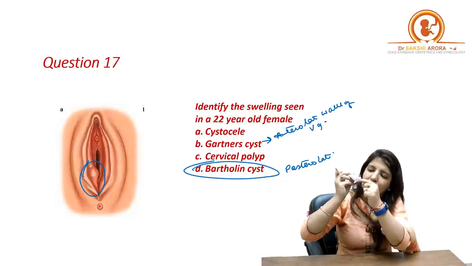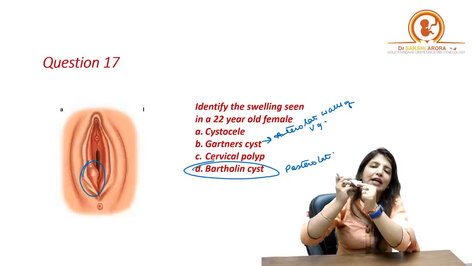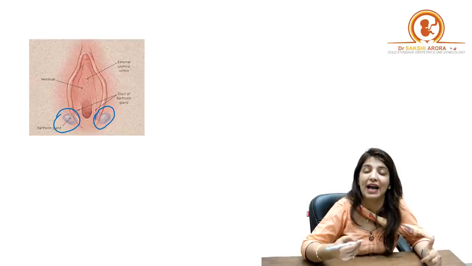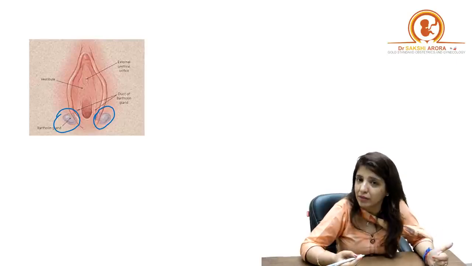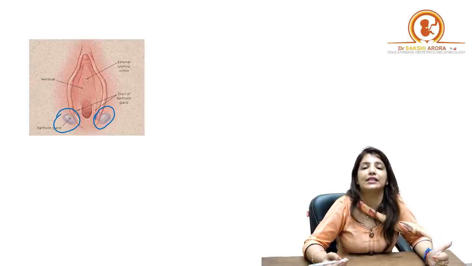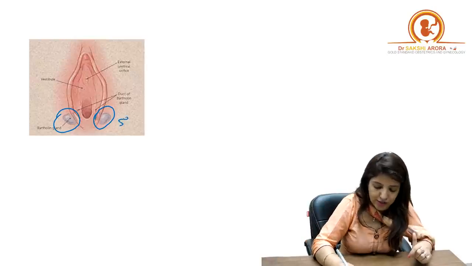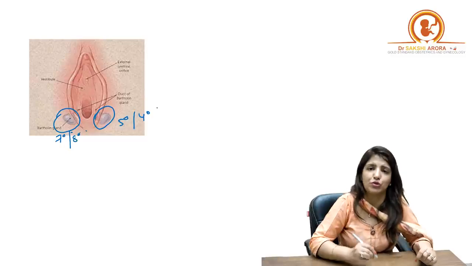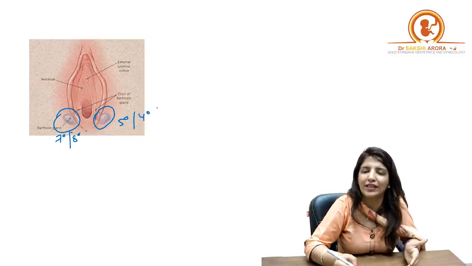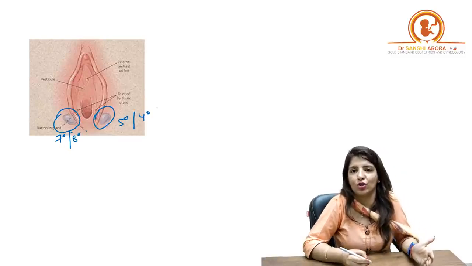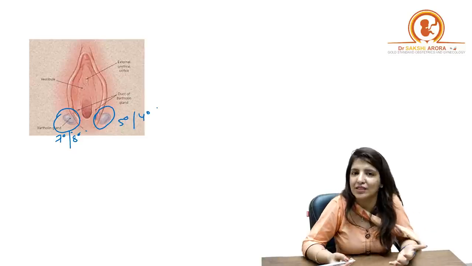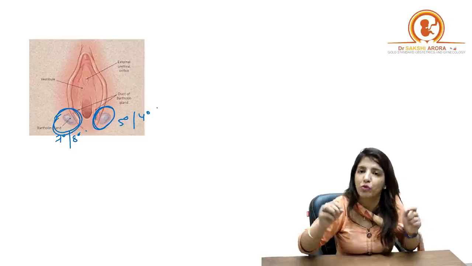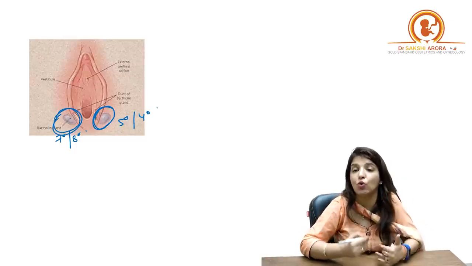Any cyst which is present in the posterolateral wall, that will be a Bartholin cyst, because this is the place where the Bartholin gland ducts open. Where are the Bartholin glands located? They are located at 5 o'clock and 7 o'clock position. Some books also say 4 o'clock and 8 o'clock position. So obviously, if the Bartholin glands are located at 5 o'clock and 7 o'clock position, when the ducts of these glands get blocked, they are going to present as a swelling in the posterolateral wall of vagina.